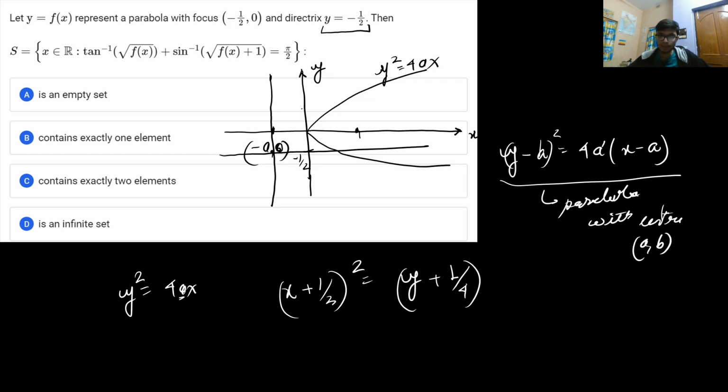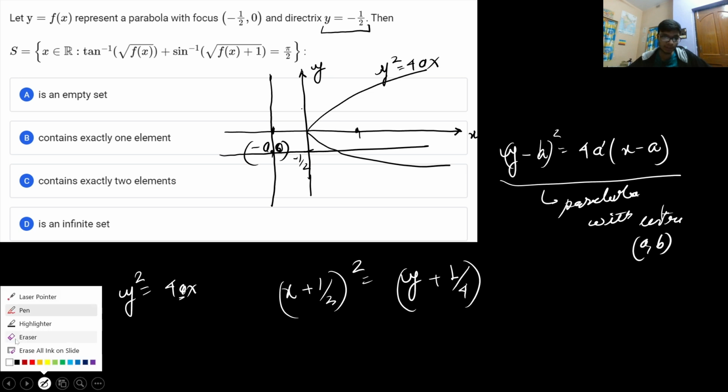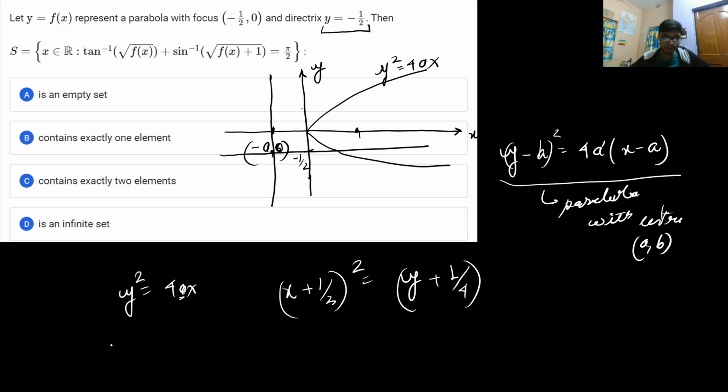Now in this part, we just need to calculate the center. So how do we calculate the center? As we can see, the directrix is y is equal to minus 1 by 2. And the focus is minus 1 by 2 comma 0. So the focus is something like this.